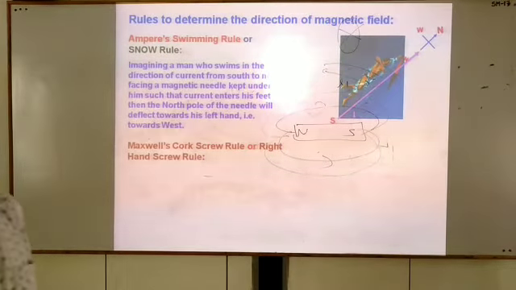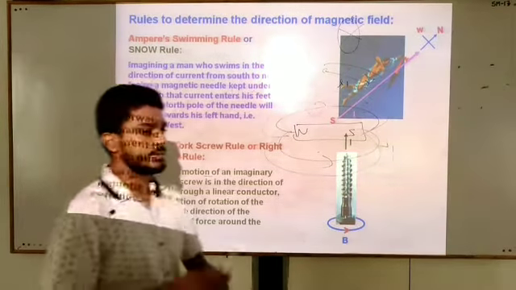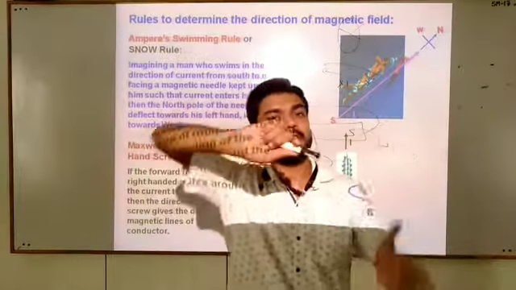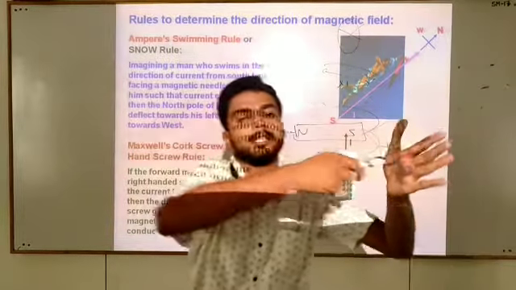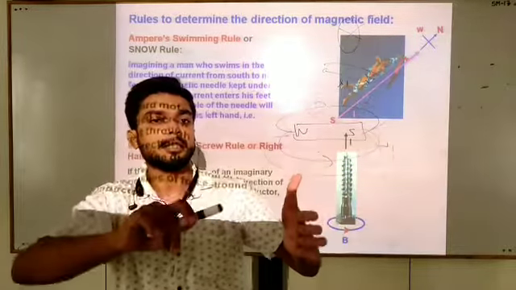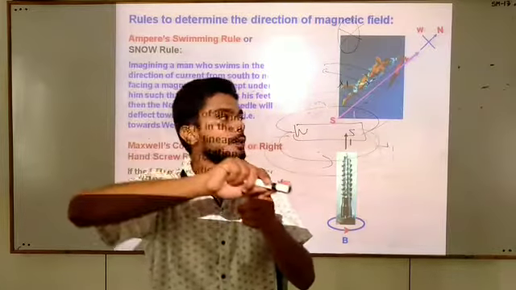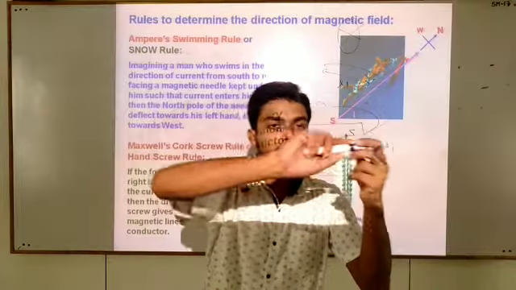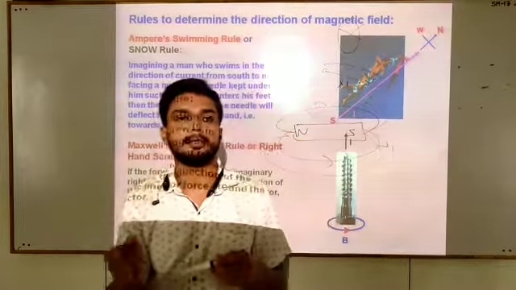Next is Maxwell's corkscrew rule. It states that suppose this is a screwdriver, if we tighten a screw, we find that the screw enters inside that body. Then it says that whenever we tighten the screw, the motion of that screw is towards the direction of current, and the rotation of our curled fingers is towards the direction of magnetic field.